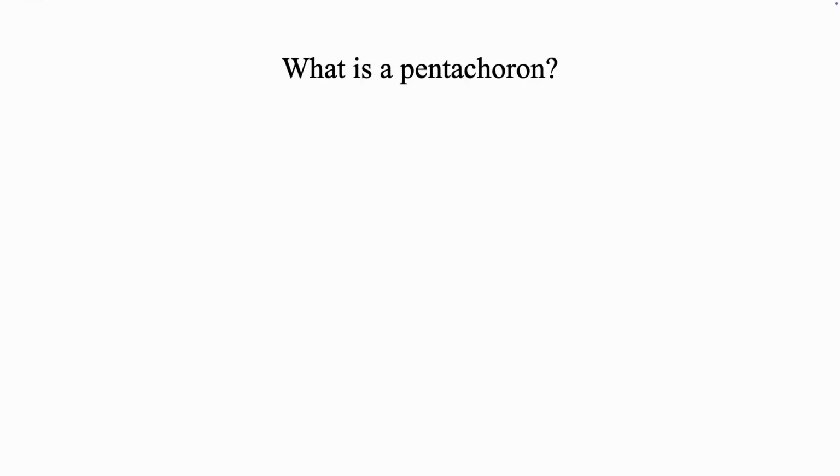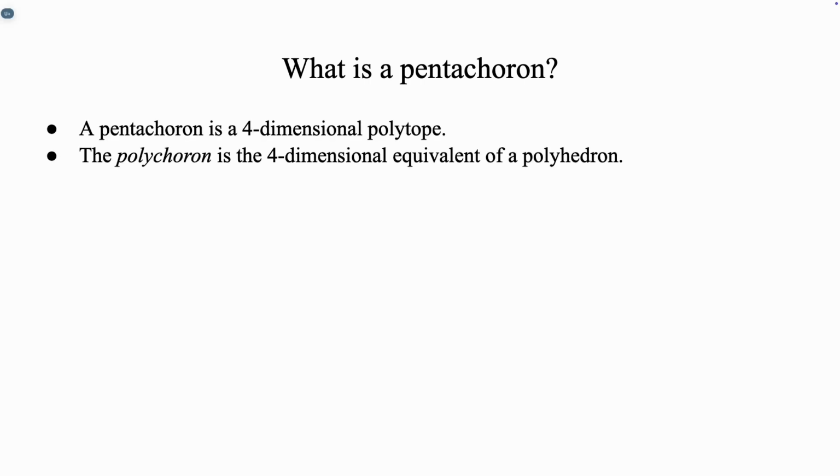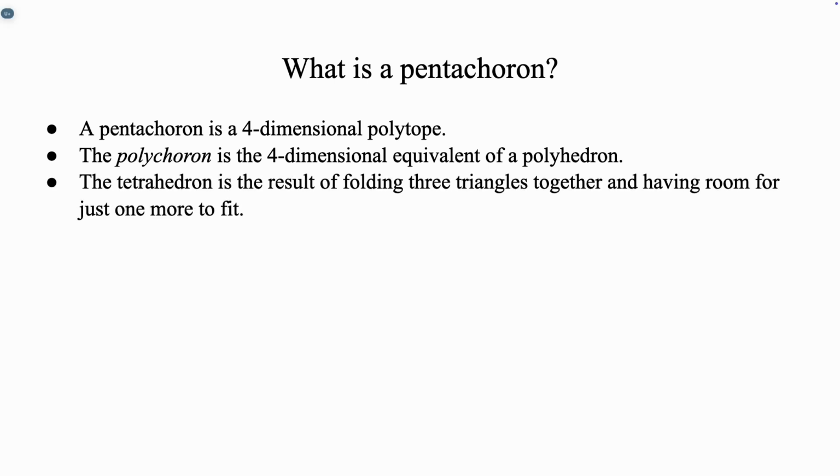What is a pentachoron? A pentachoron is a 4-dimensional polytope. The polychoron is the 4-dimensional equivalent of a polyhedron. The tetrahedron is the result of folding 3 triangles together and having room for just one more to fit. Thus, it has 4 faces. In 4 dimensions, we call faces cells.